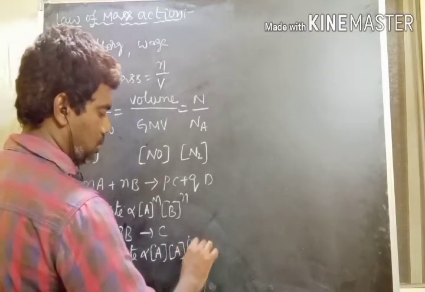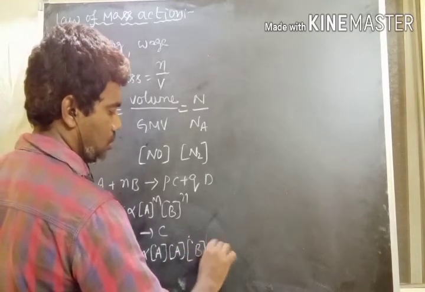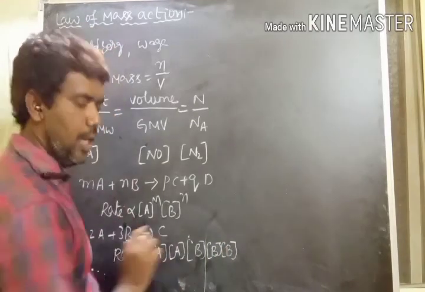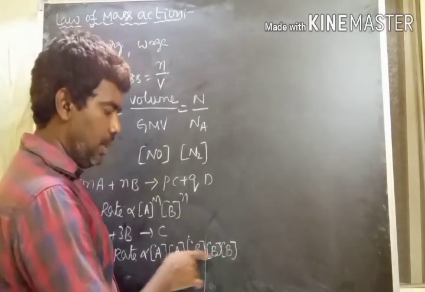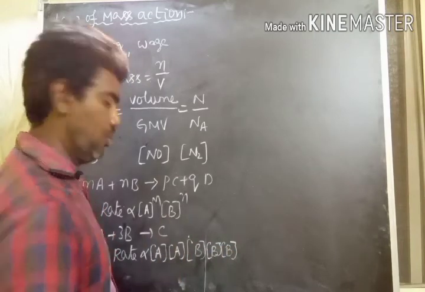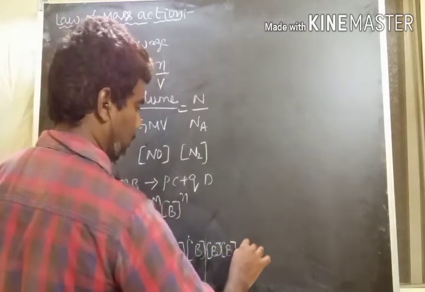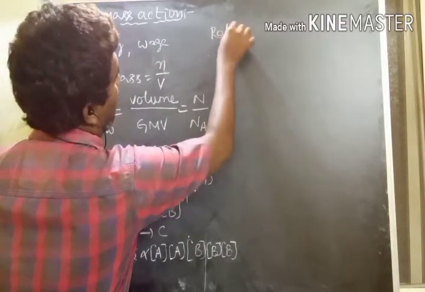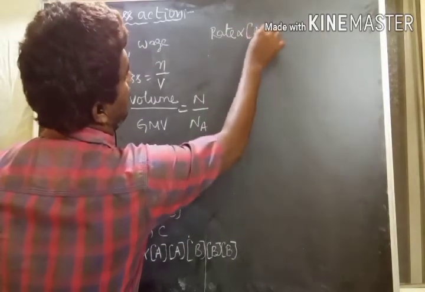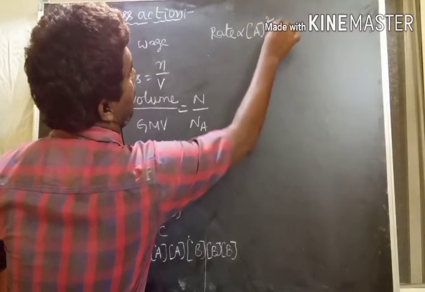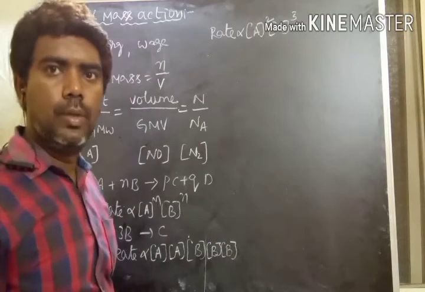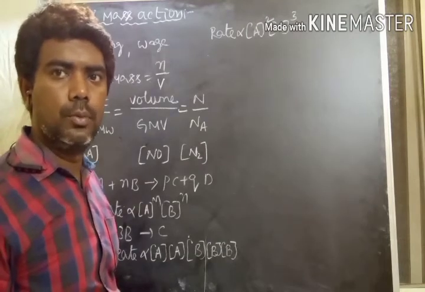How many moles of B? 3 moles. A into A is A square, B into B into B is B cube. So the rate is proportional to [A] square [B] cube.